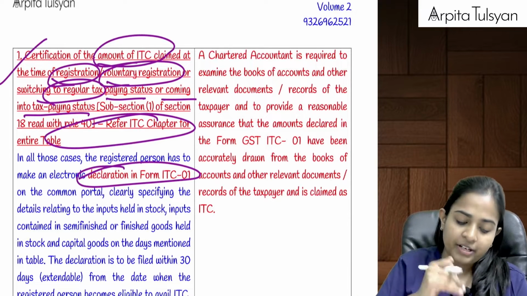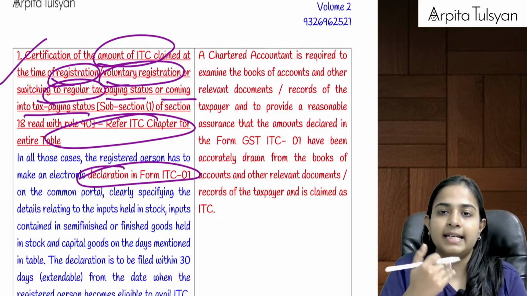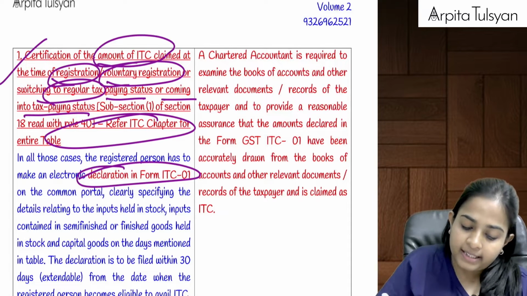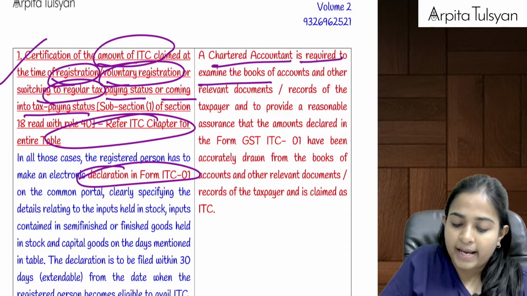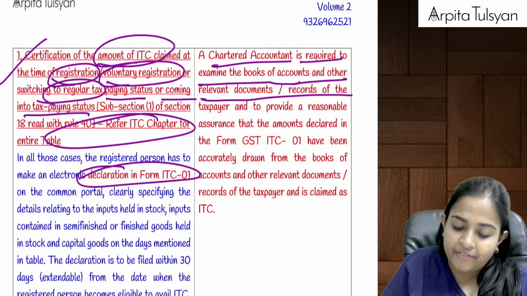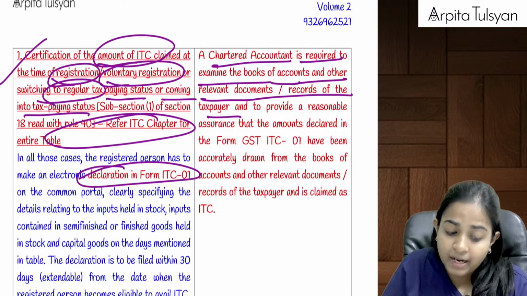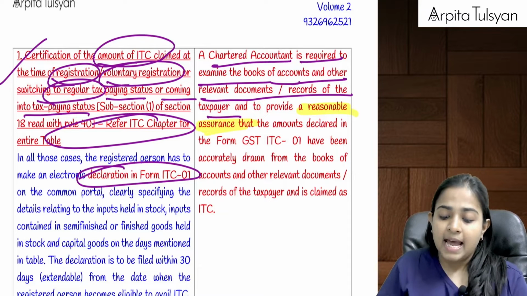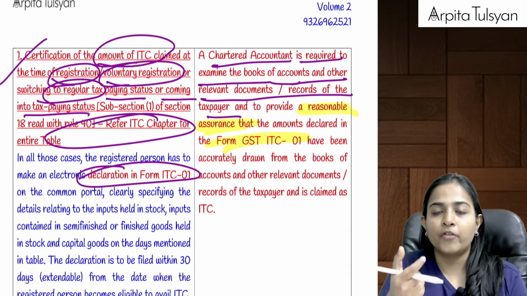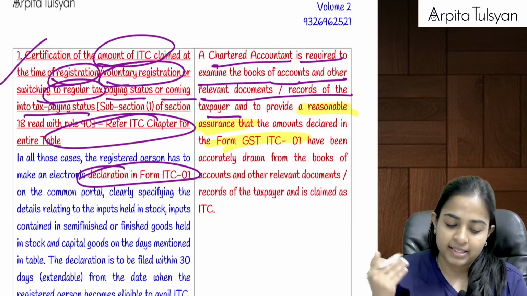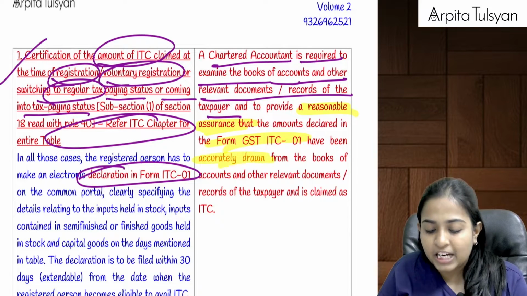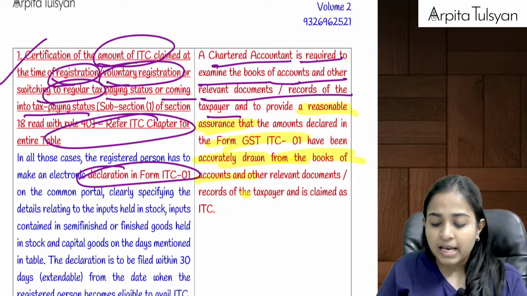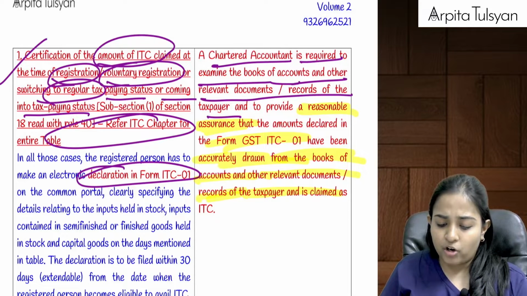So whatever the CA is supposed to do here, see what they are telling. A CA is required to examine the books of accounts and other relevant documents and records of the taxpayer and to provide a reasonable assurance that the amount of ITC that person is willing to claim, if exceeding 2 lakhs, has been accurately drawn from the books of accounts and other relevant documents or records of the taxpayer.